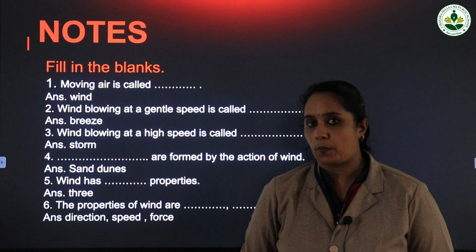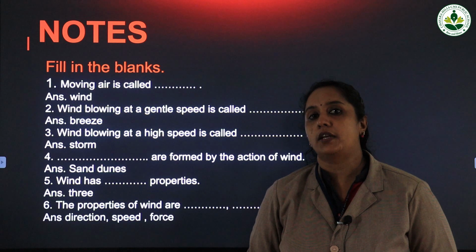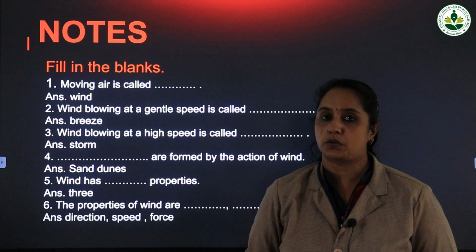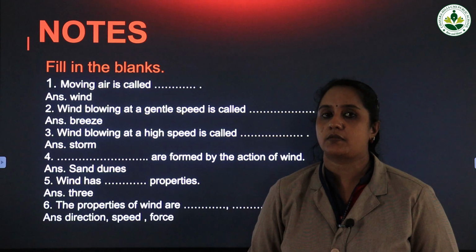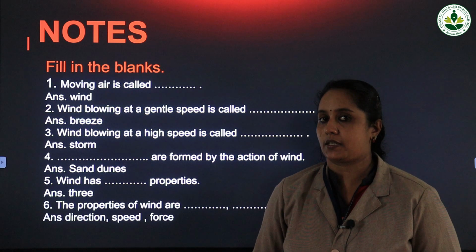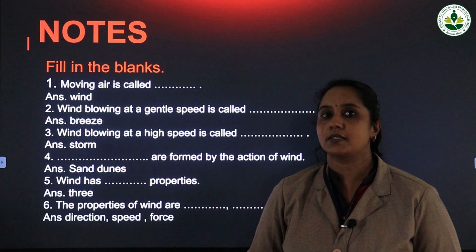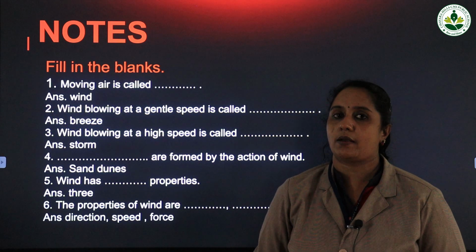Wind has got 3 properties. Which are they? Yes, wind has direction, wind has speed, and it has also force. Now what are the different uses of wind? We just discussed, isn't it? So wind is useful and in some cases it is destructive. Now let us see some fill in the blanks.